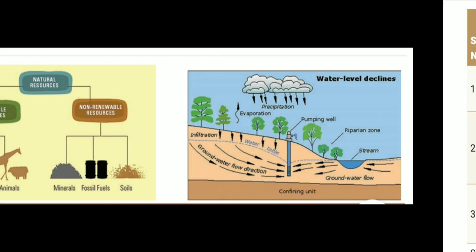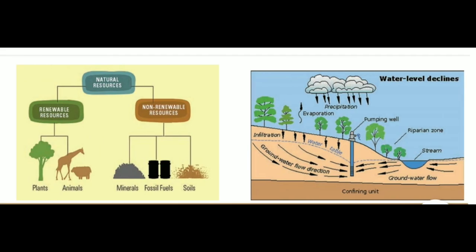Okay. Next, from this picture, what you can understand is that natural resources are of two types: renewable resources and non-renewable resources. Here, the renewable resources are plants and animals, isn't it? Non-renewable resources are minerals, fossil fuels, soil, etc. At the same time, see the next picture. Water, from the rain is coming, isn't it? And again it flows to the sea, lake, etc. Again it evaporates as vapor, and again it forms a cloud, and again rain comes.